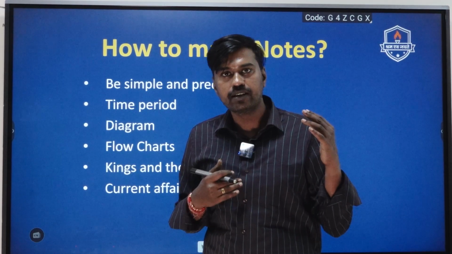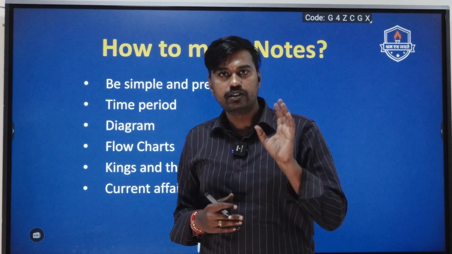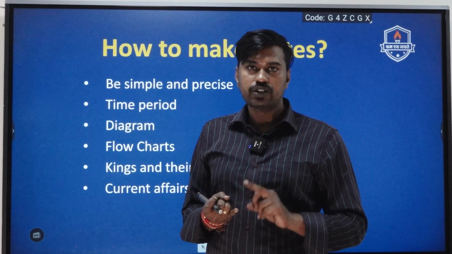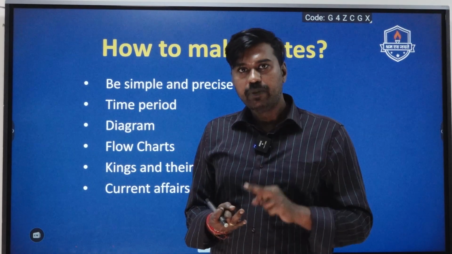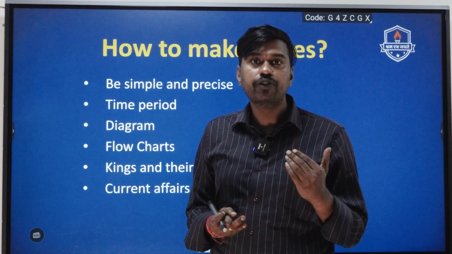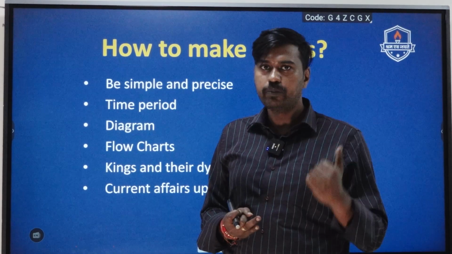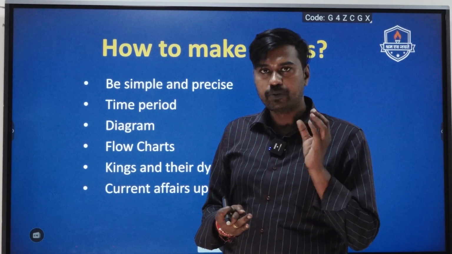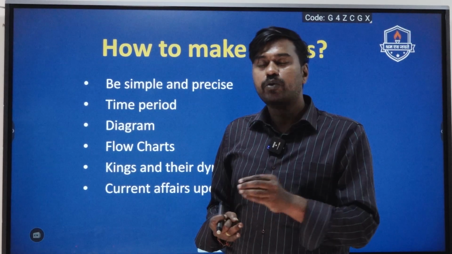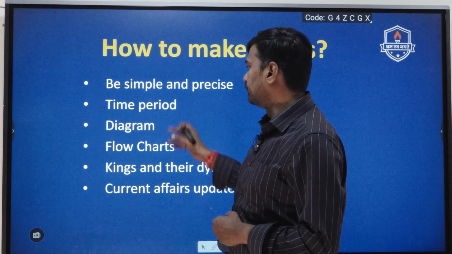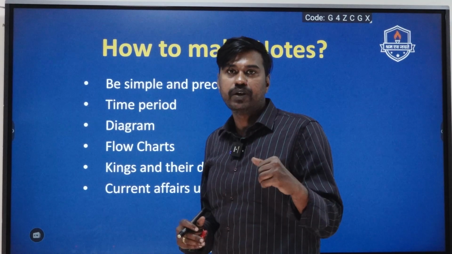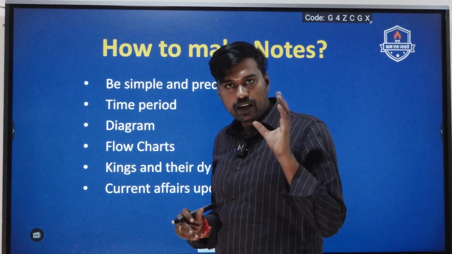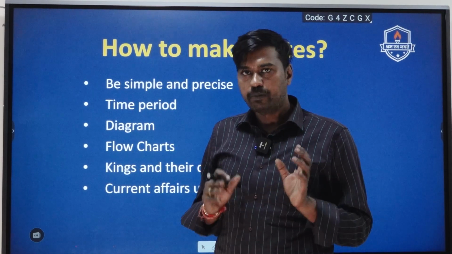Most of the students have a structure in the answer, and many are also trying to address the question in a proper manner. But when it comes to drawing diagrams, many students find it difficult to draw, and they also find it difficult to include examples in the answers, or to bring in examples from different movements such as the Swadeshi movement, non-cooperation movement, civil disobedience movement, and Quit India movement, to bring liveliness to your answer. And always make sure that whenever you mention any important movements, the time period is also mentioned in brackets, and diagrams can also be included in history questions, the modern India component.